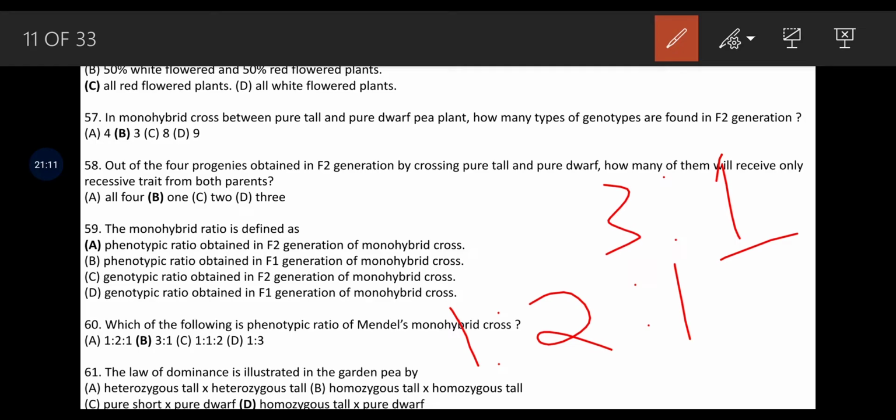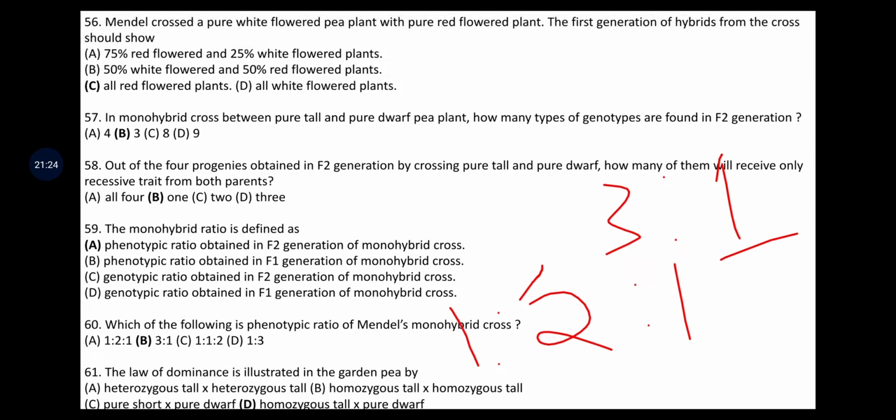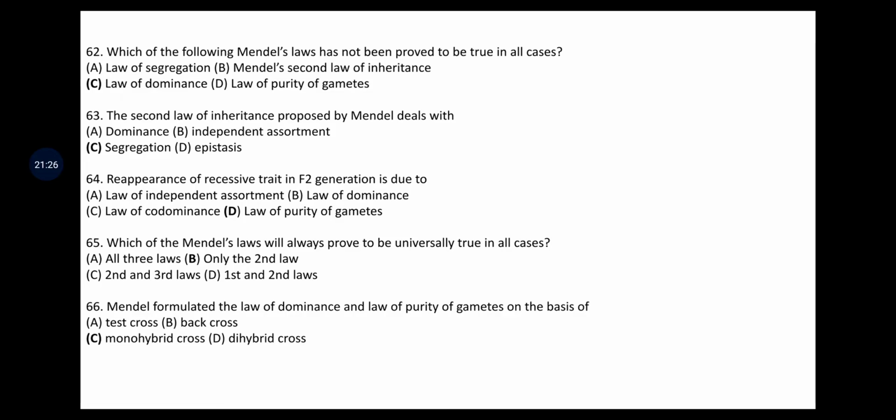The law of dominance is illustrated in the cross. Answers are heterozygous tall into heterozygous tall, heterozygous tall into homozygous tall. Then some others are given. Dominance means it is homozygous tall into homozygous dwarf. Okay. Mendel's law has not been proved to be true in all cases. The answer given is law of dominance.